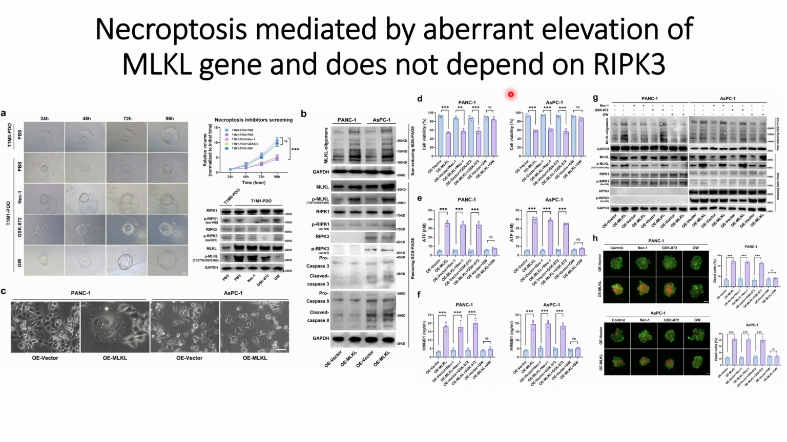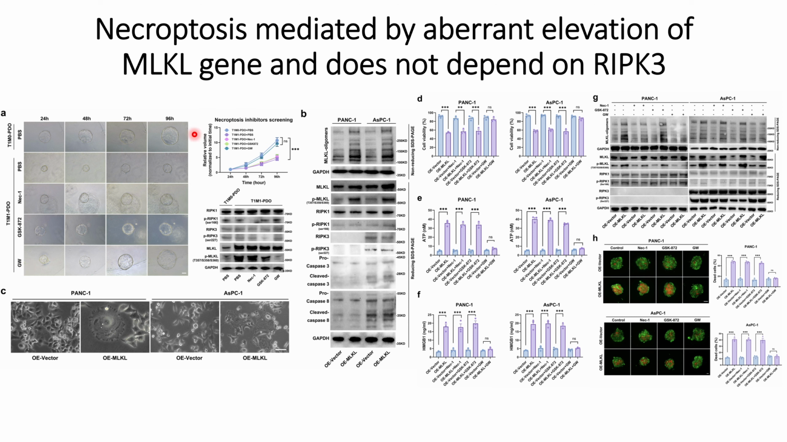In the previous video, we discussed that aberrant upregulation of this MLKL gene will cause metastasis of the pancreatic tumor cells. In this video, we will discuss the results where they showed that upregulation, or aberrant elevation, of this MLKL gene will cause necroptosis, and it is not dependent on the pathways that involve RIPK3.